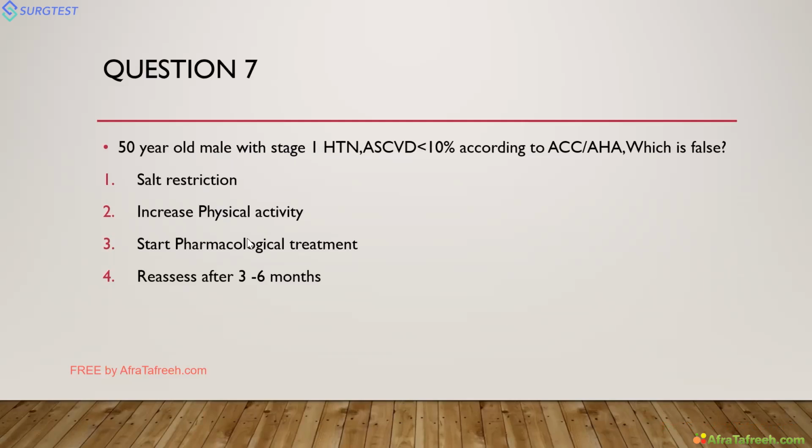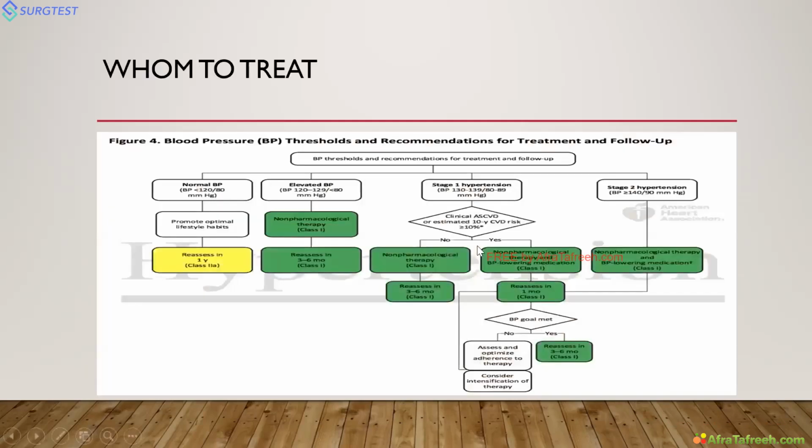So the next confusion is between option 3 and option 4. We'll discuss this question. So these are the ACC guidelines, whom to treat. According to ACC, every stage 2 hypertension we have to treat. In ACC it is stage; in ESC it is grade of hypertension. In ACC stage 2 hypertension, you give BP lowering medication. It is a class 1 indication.